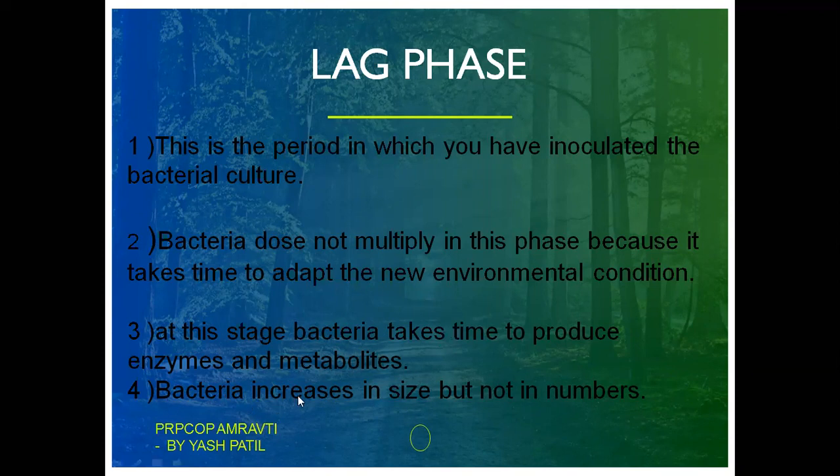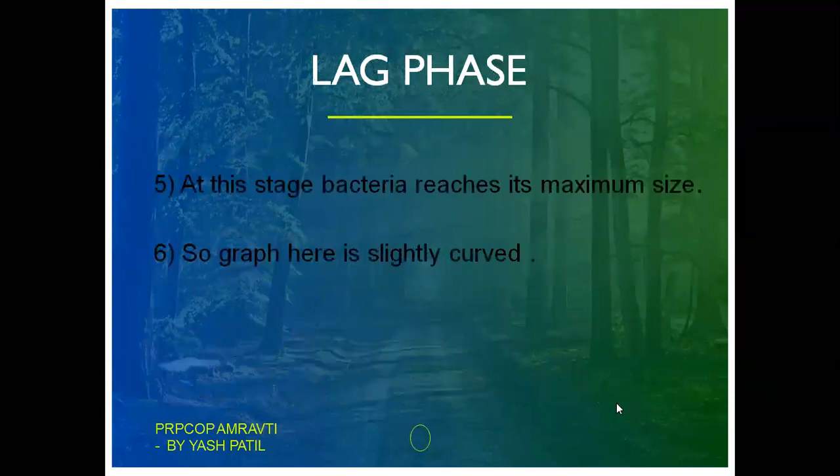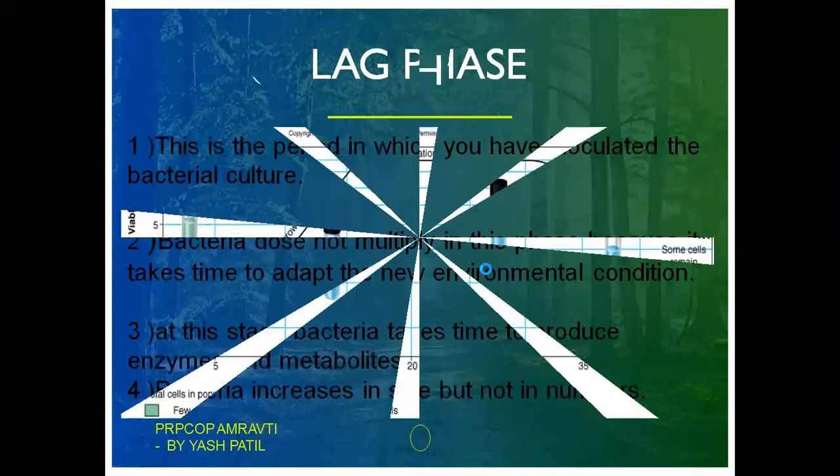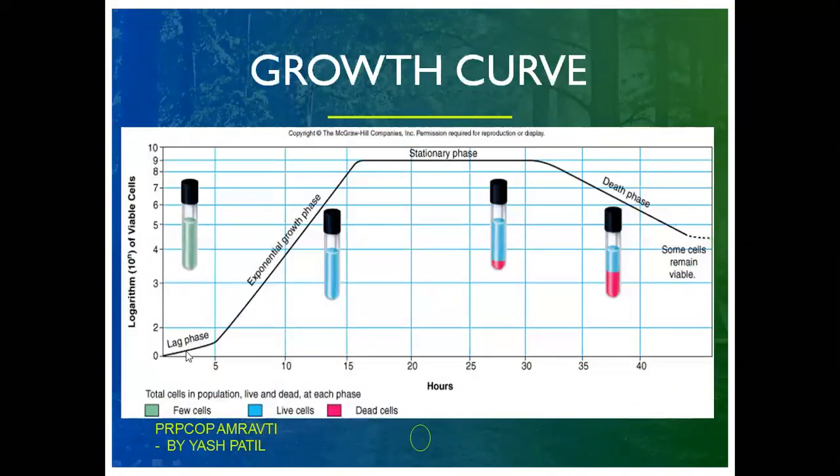As a result, bacteria increase in size but not in numbers. You should note this point: bacteria increase in size but not in numbers. At this stage, bacteria reach the maximum size they can adapt to. So the graph here is slightly curved. As we can see here, this graph is slightly curved.